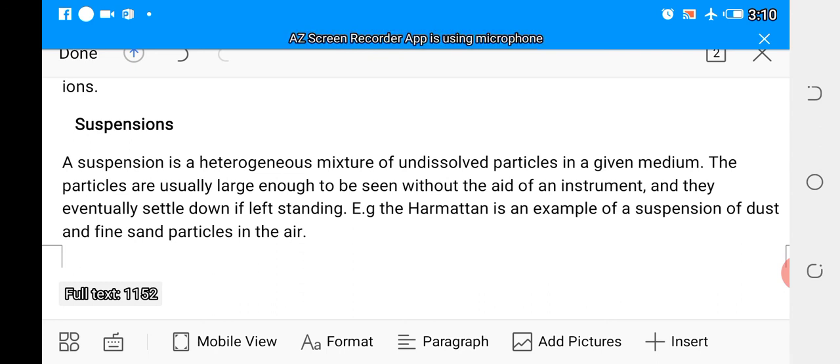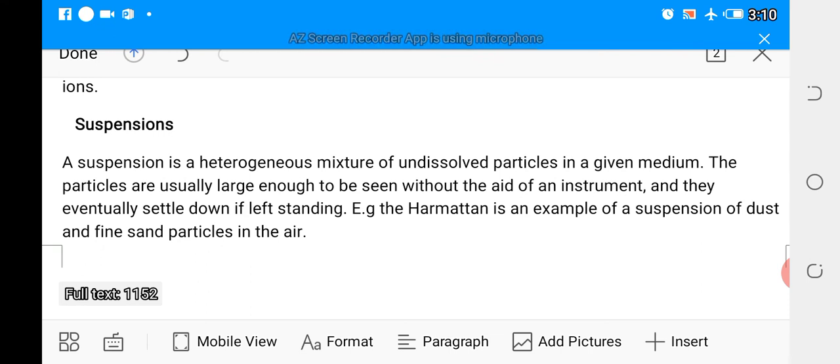We have looked at the types of solutions that we have, the different examples of solutions. We have looked at the uses of a solvent and colloids, the false solution, how they exhibit what we call the Tyndall effect. Besides, we have also looked at the types of colloids. We have looked at what we call a suspension.